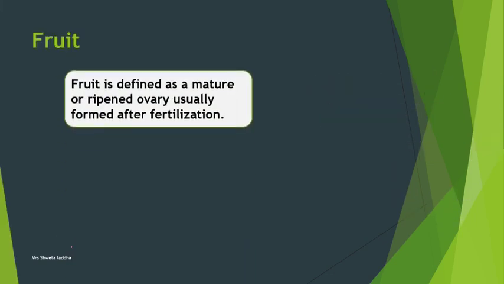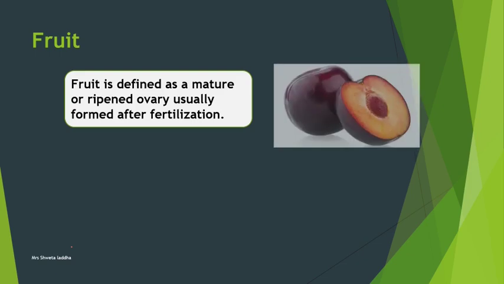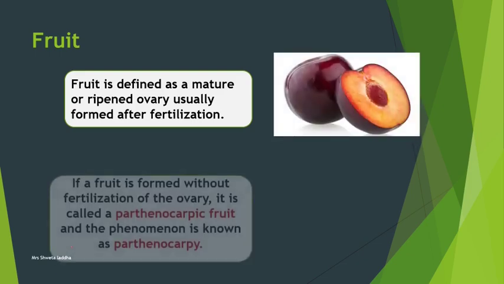What is a fruit? A fruit can be defined as a mature or ripened ovary, usually formed after fertilization. So the ovary in a flower, after fertilization, ripens to form a fruit. For example, plum or mango.